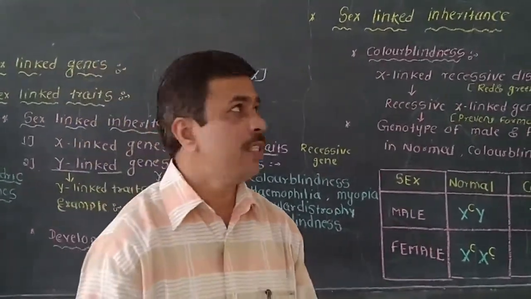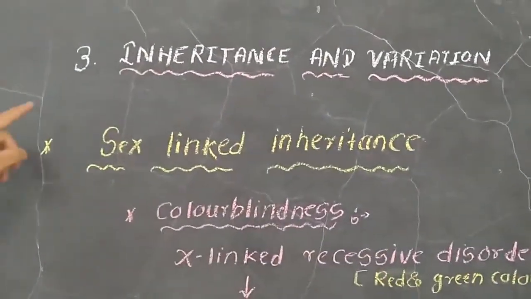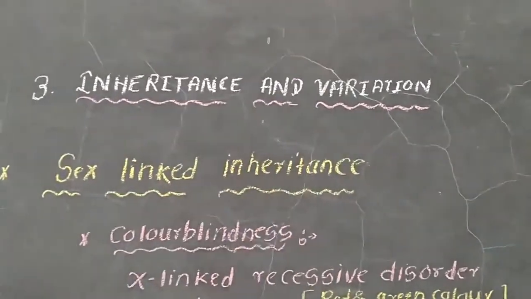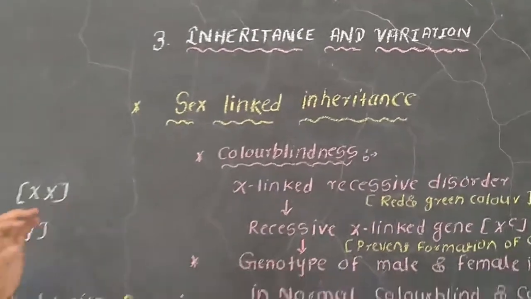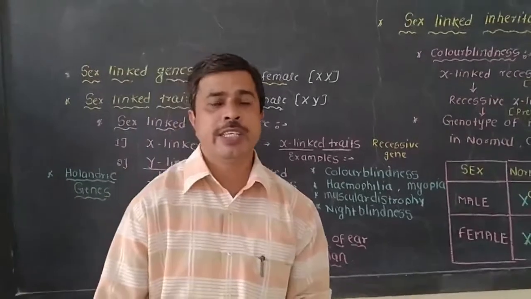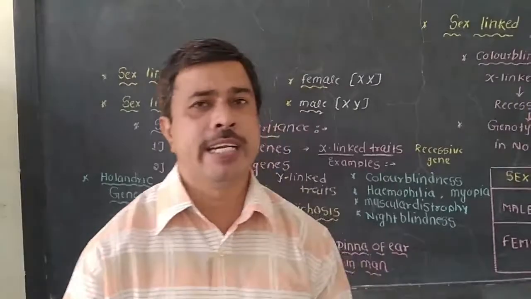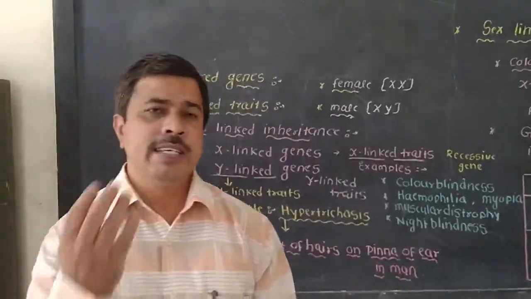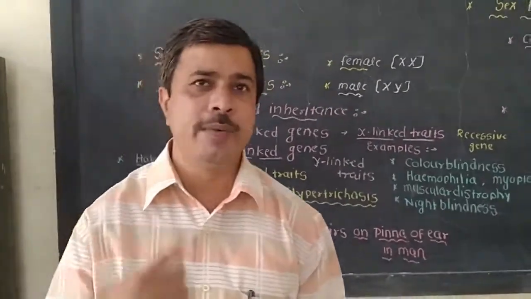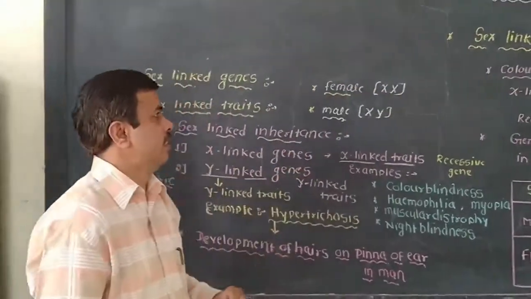Today we'll discuss the topic sex-linked inheritance from the third chapter of our syllabus, inheritance and variations. Before discussing this topic, we should know what linkage is, and the types of linkage. There are two types of linkage: complete linkage and incomplete linkage. Then sex linkage again has two types: complete sex linkage and incomplete sex linkage. After this we will discuss sex-linked inheritance.